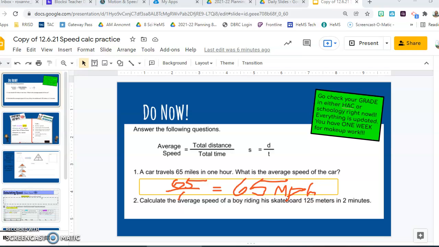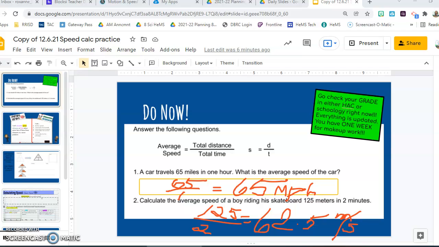So we're going to calculate the average speed of a boy riding a skateboard 125 meters in 2 minutes. So 125 divided by 2. I did that with a calculator, and I came up with 62.5 meters, so little m, meters per second. I'm getting better at this.